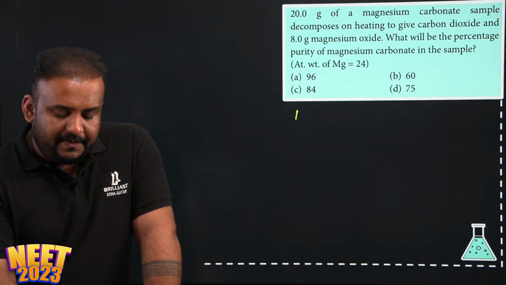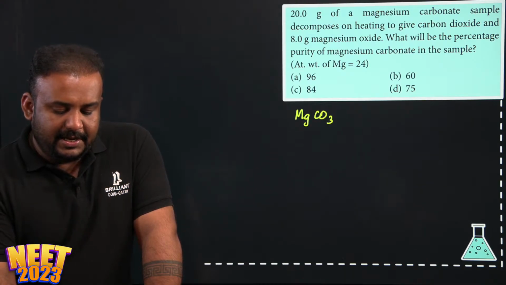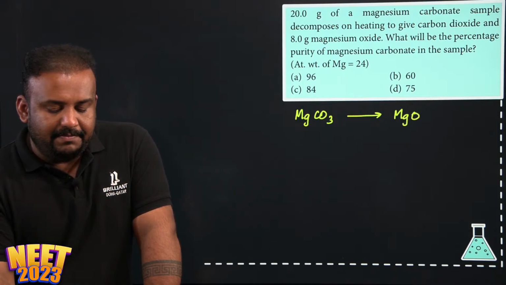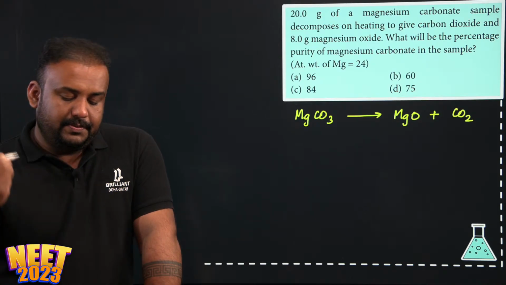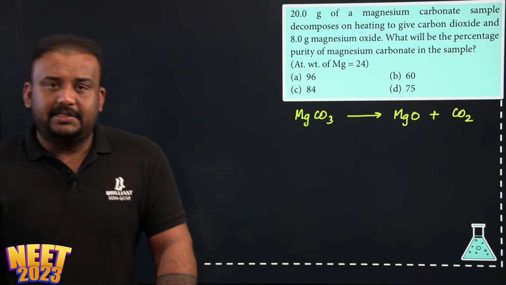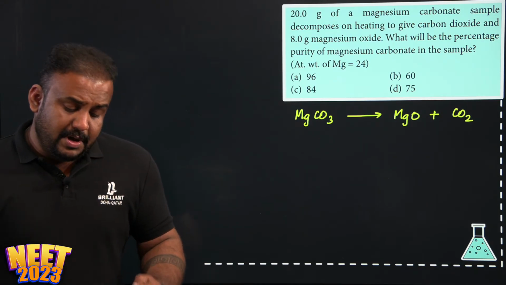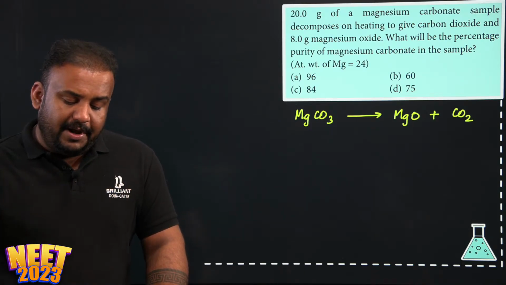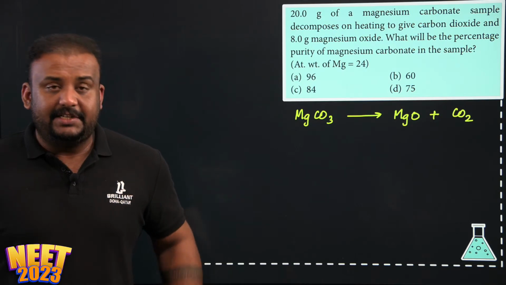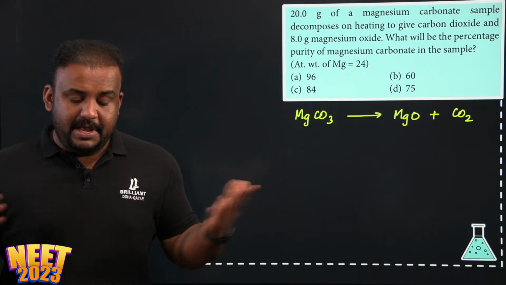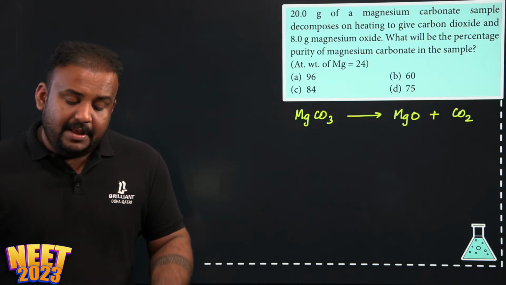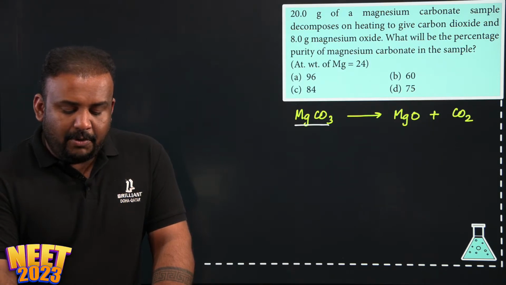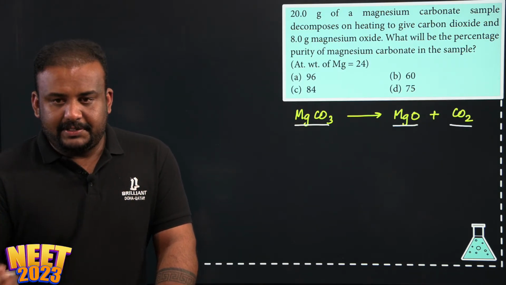Magnesium carbonate, which is MgCO3, decomposes to form carbon dioxide and magnesium oxide. So MgO plus CO2. This is our equation, and it is already balanced, right? MgCO3 gives MgO plus CO2. What did they say? 20 gram magnesium carbonate decomposes to give carbon dioxide and 8 gram of magnesium oxide. So actually the stoichiometry which we need to analyze is between magnesium carbonate and magnesium oxide. So here we can write like this. MgCO3, this is 1 mole, MgO 1 mole, and carbon dioxide 1 mole.